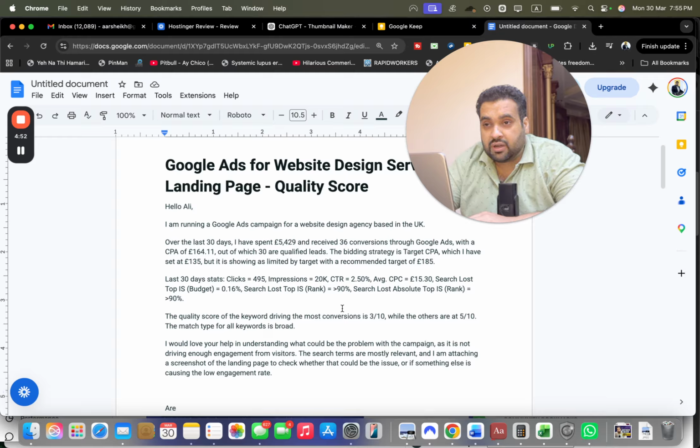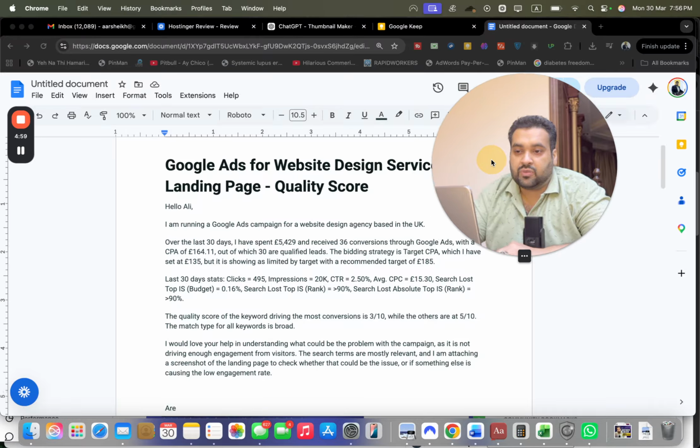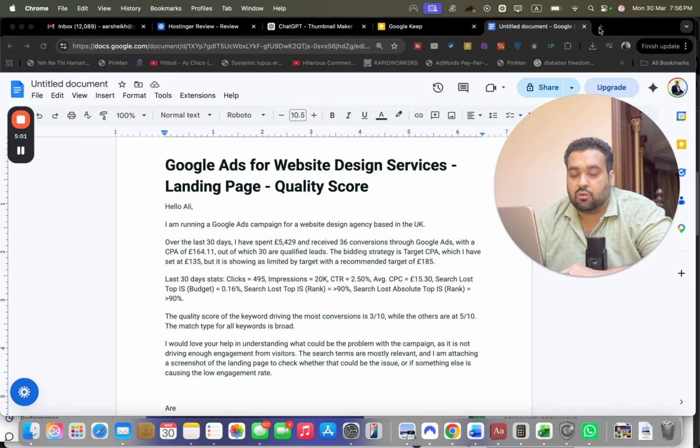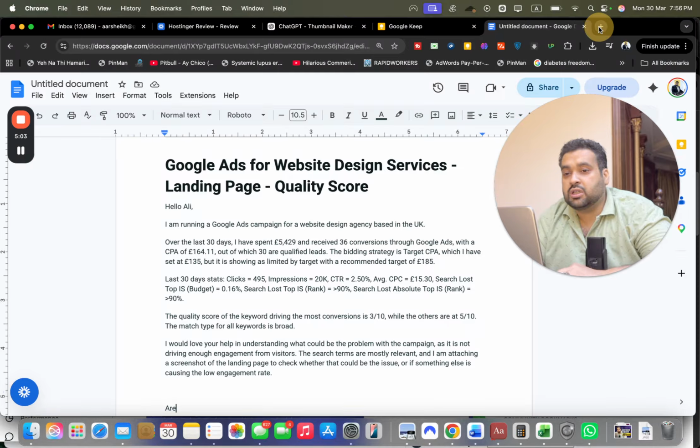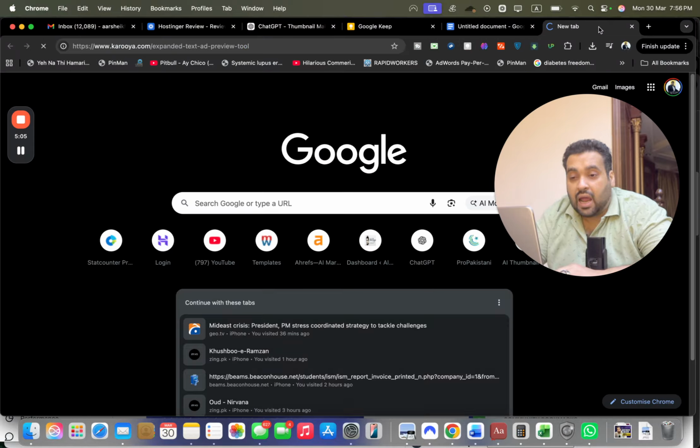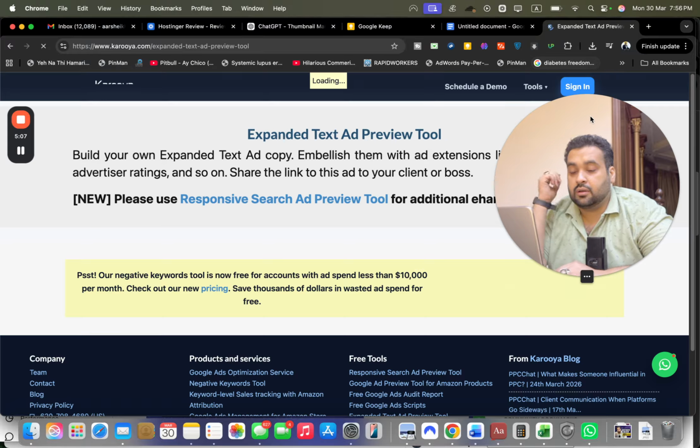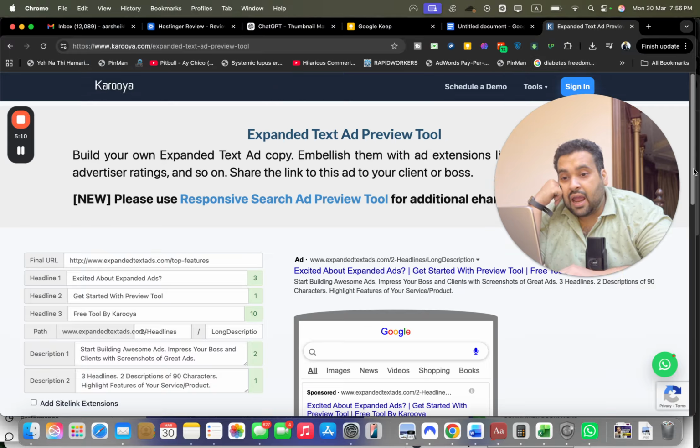Okay, first of all, create a dedicated ad group for that keyword, with only a single keyword, and that too in phrase or exact match form, because that one is generating you more sales. Work on your ad optimization and add ad assets.